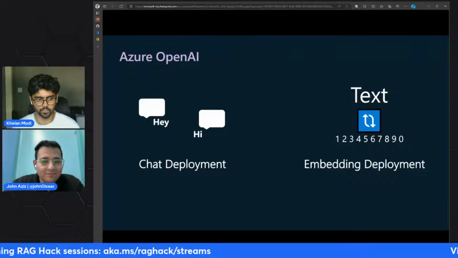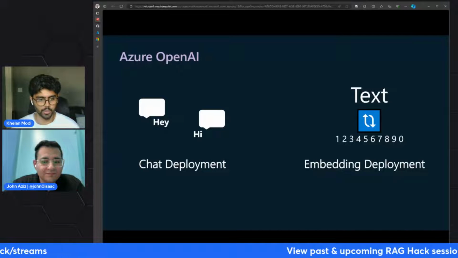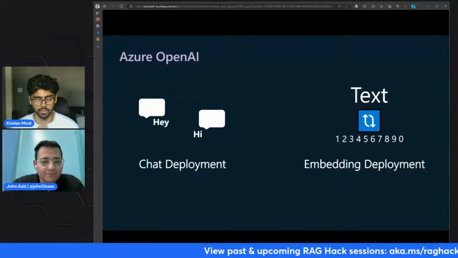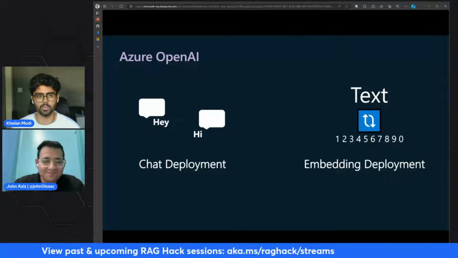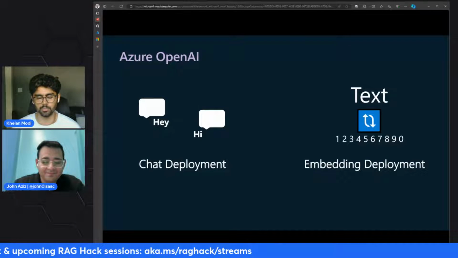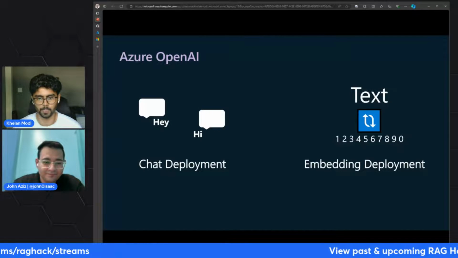When you combine the chat deployment and the embedding deployment, you can create chatbot-type applications where users can find relevant information, for recommendation-based applications or detection-based applications and so on.